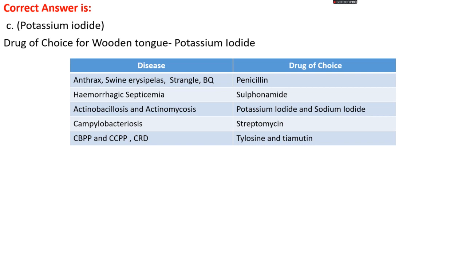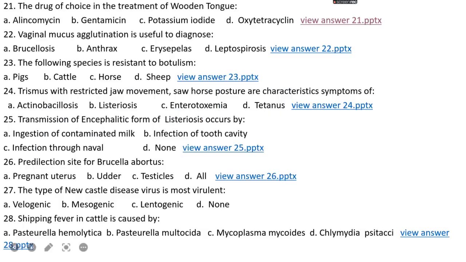Okay. Let's see the different diseases along with their drug of choice. In case of anthrax, swine erysipelas, strangles, which are caused by gram-positive bacteria, the drug of choice is penicillin. In case of hemorrhagic septicemia, the drug of choice is sulfonamide, which can be given IV. In case of actinobacillosis or actinomycosis, that is wooden tongue and lumpy jaw conditions, the drug of choice is potassium iodide and sodium iodide. In case of campylobacteriosis, that is streptomycin. In case of CBPP, CCPP and CRD, which are caused by mycoplasma species, the drug of choice is tylosin and tiamulin.